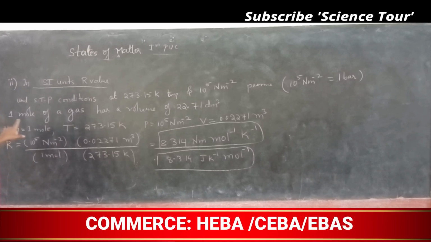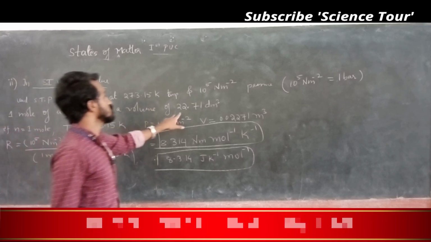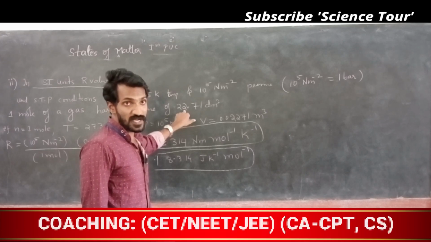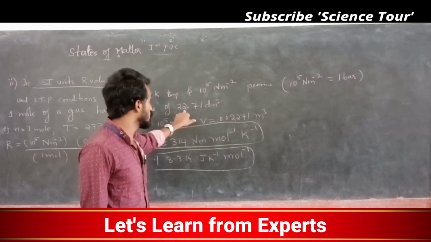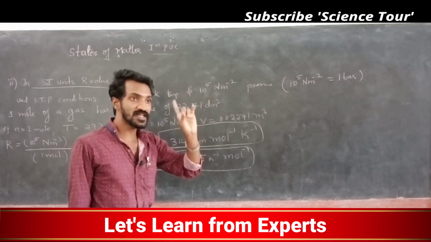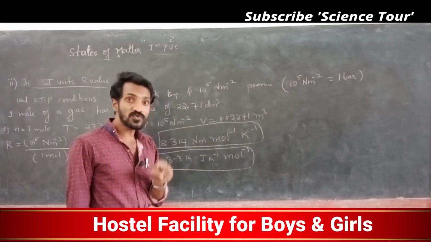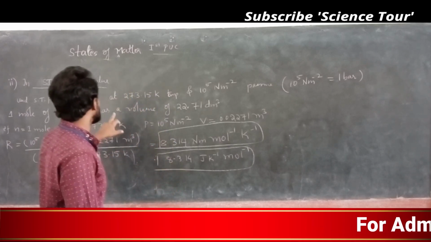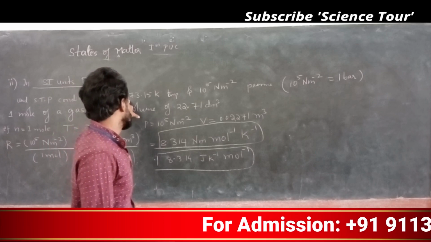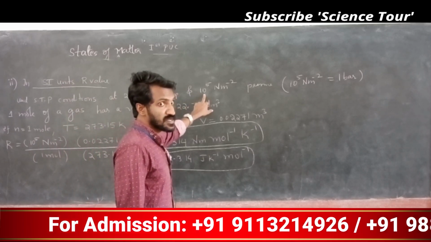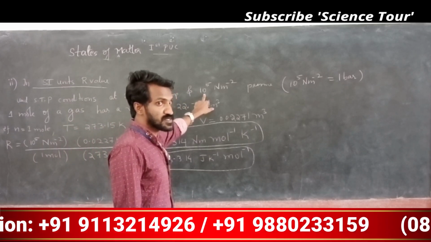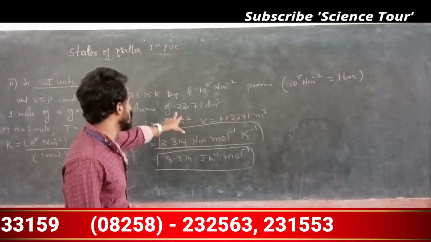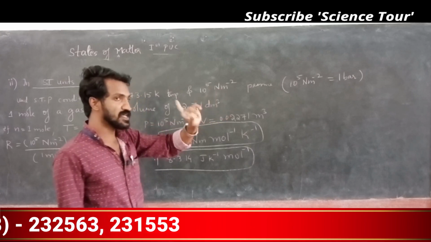Okay, 1 mole of a gas has a volume. Here the volume changes, my dear students. At standard temperature and pressure, the volume changes to 22.71 dm cube. Earlier it was 22.4. That you have to note down. Very important point, my dear students. Each point you have to note down. When you take standard temperature and standard pressure, not 1 atmosphere, standard pressure is actually 10 to the power 5. At that time, the volume also changes to 22.71 dm cube.